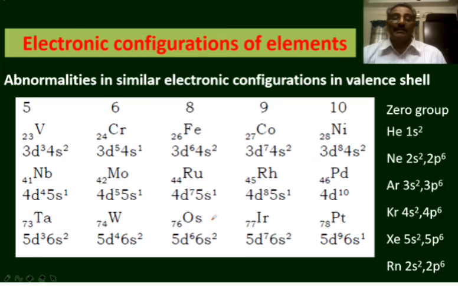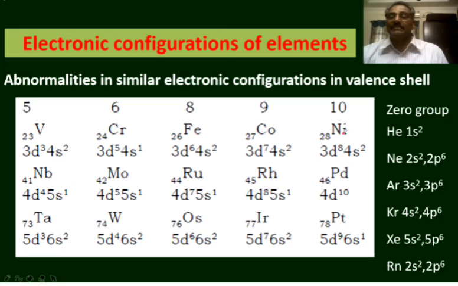In ruthenium also there is a deviation. Chromium and molybdenum also have some deviation. Niobium has some deviation. Mostly the fifth period elements are showing the deviation from the above principle.